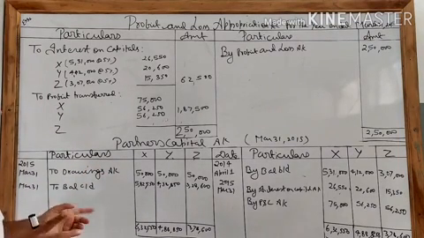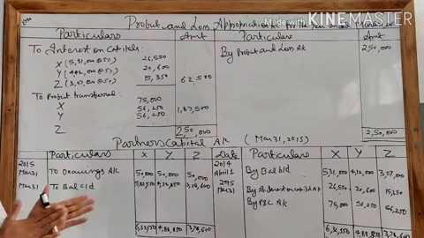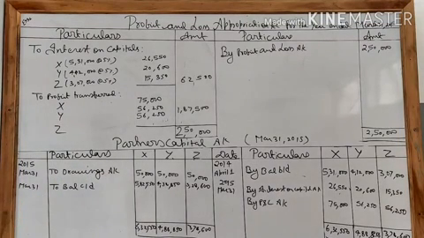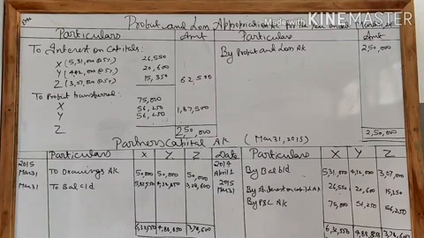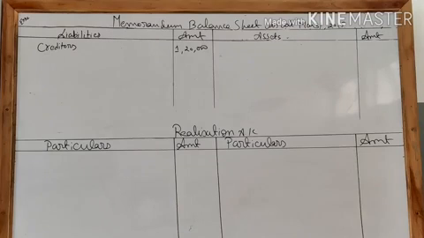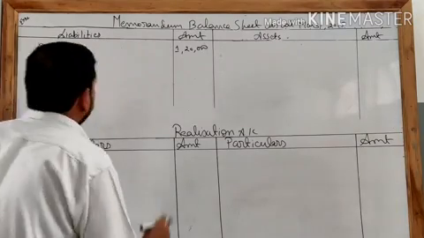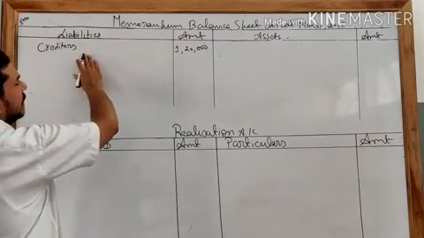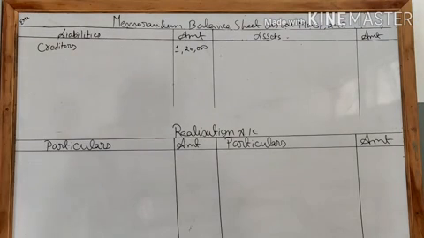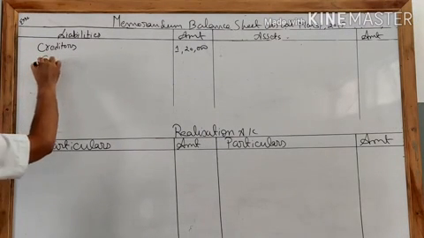Now our next part of the working note is the preparation of the memorandum balance sheet, and afterwards we are going to prepare the realization account. Clear? So now I am preparing the memorandum balance sheet. Okay, student, now we have got the closing balances of the partners capital account, so we are going to prepare the memorandum balance sheet. See, in the balance sheet, the value of the creditor is given, that is 1,20,000. Afterward we are going to write the capital accounts.